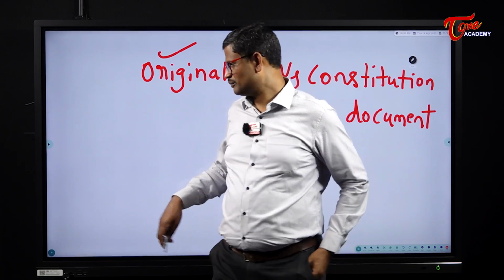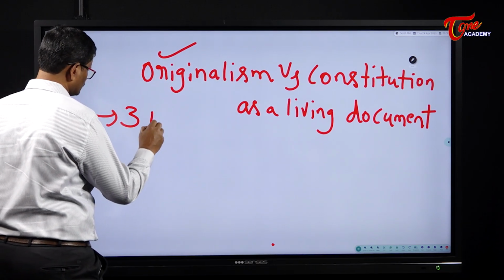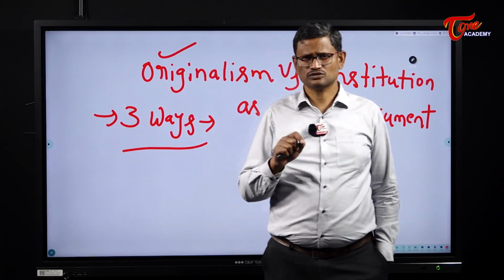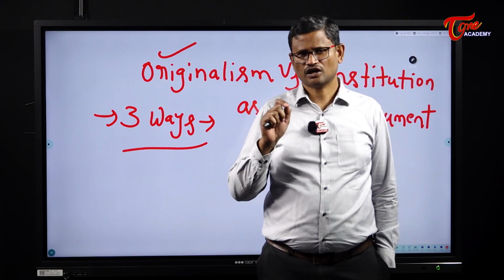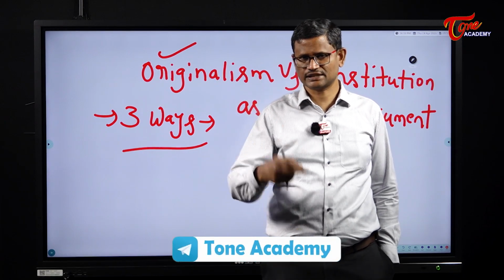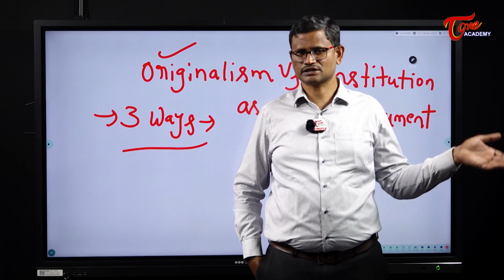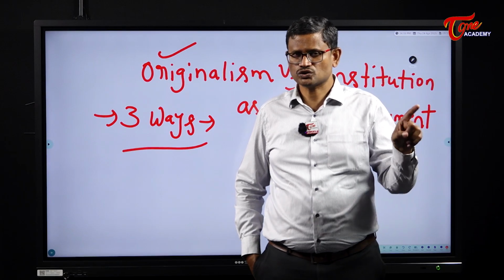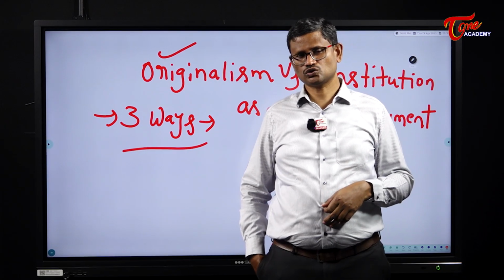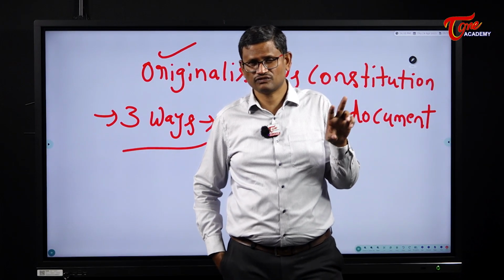Then when it comes to the amendment of the Constitution, how can the Constitution of India be amended? There are three ways. See, there are two kinds of constitutions. One is a flexible constitution, the other one is a rigid constitution. If the constitution is amended very easily by simple majority, that is a flexible constitution. The Constitution of the UK is an example. If it is very, very difficult to amend the constitution, then that is a rigid constitution. America is an example of a rigid constitution. But the Constitution of India is both rigid and flexible. The amending procedure prescribed in the Indian Constitution is a mix of rigidity and flexibility.